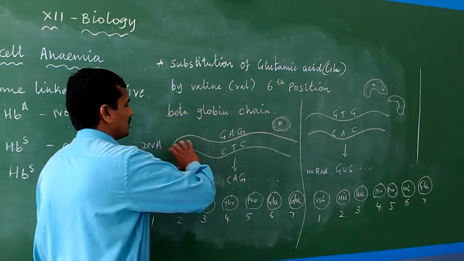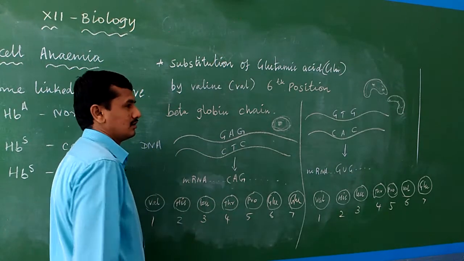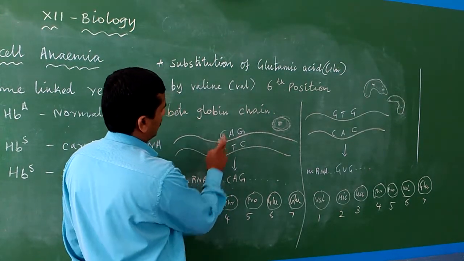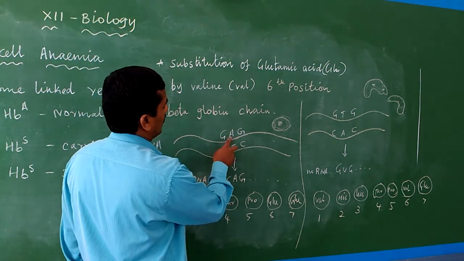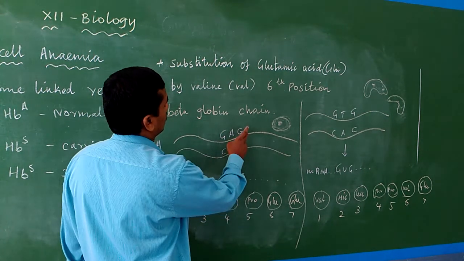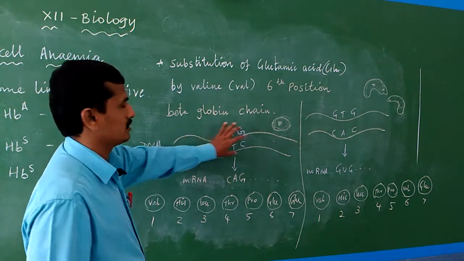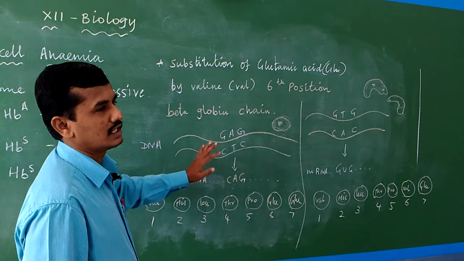So this is the total DNA present in the autosomes of a particular chromosome. Here guanine is paired with cytosine, adenine paired with thymine, and guanine paired with cytosine. All the genes, the nitrogen bases or nucleotides, are present in the DNA.